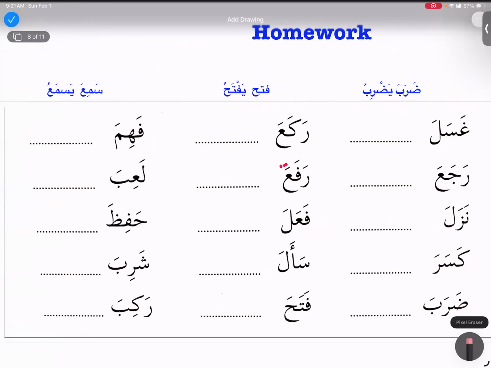So you see sami'a, and then yasma'u. And if you are just looking at yasma'u, it's hard to differentiate. Okay, is it bab fataha or bab sami'a? So the dictionary can help us out with what bab it belongs to, and with our own learning, as we do more conjugation, we would be able to spot it.